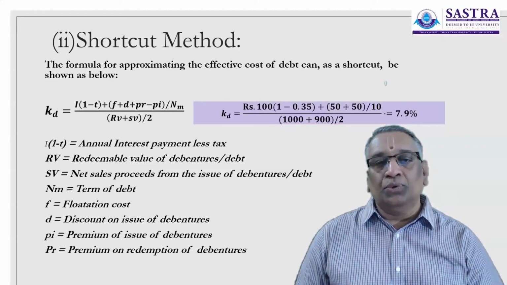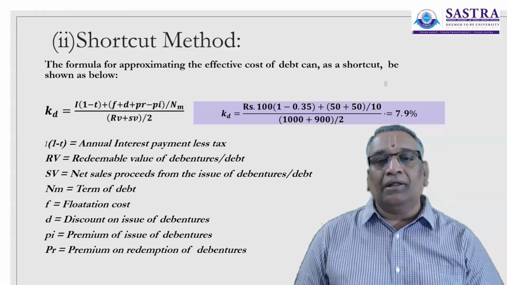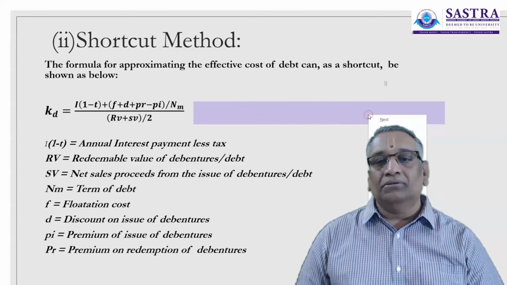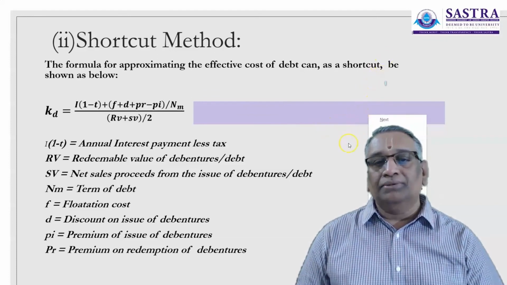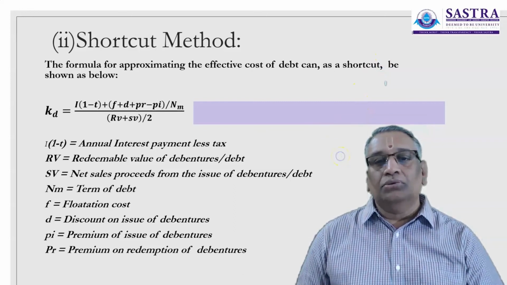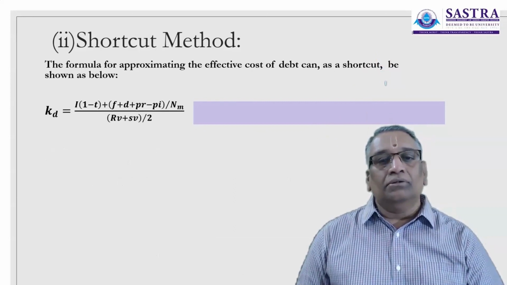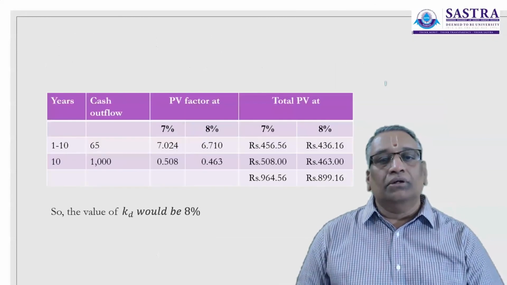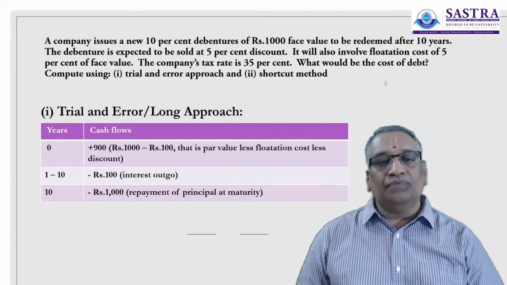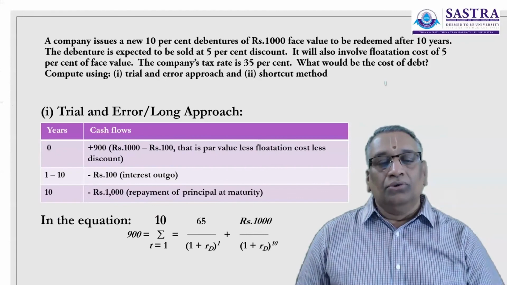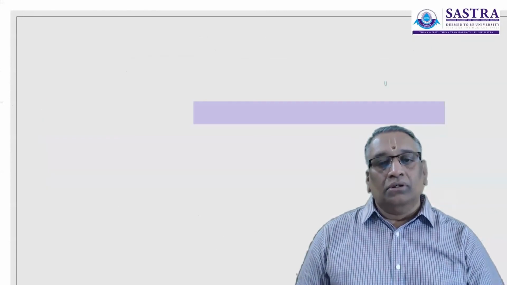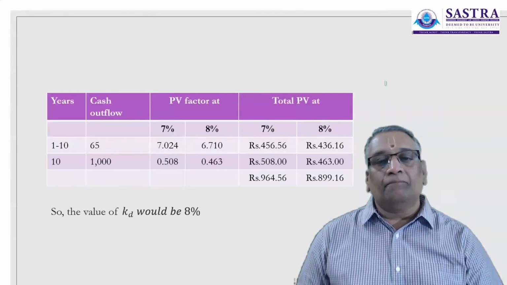If the question asks you to calculate based on the trial and error method, you have to follow this method. First you have to use the interest rates.